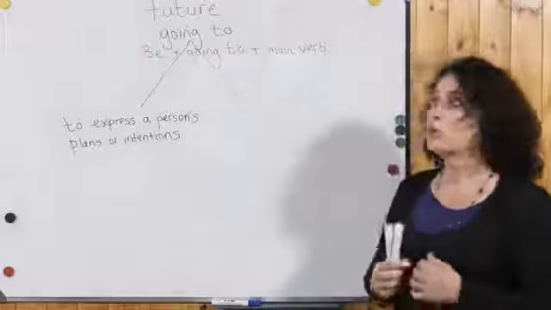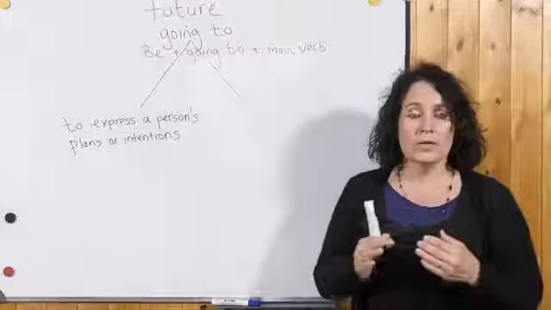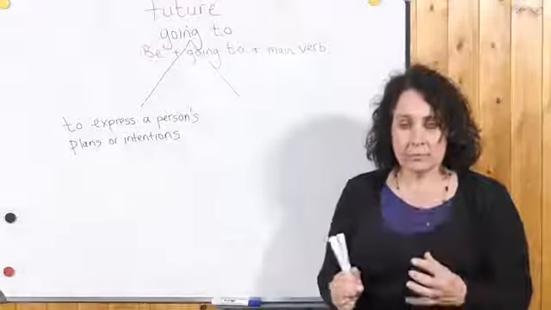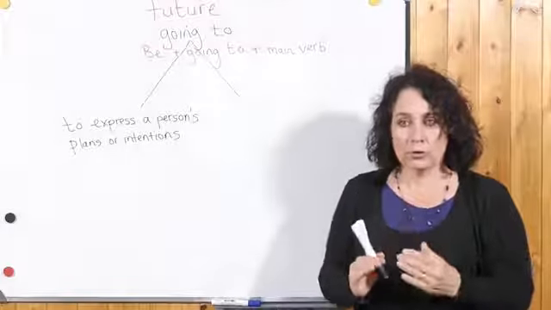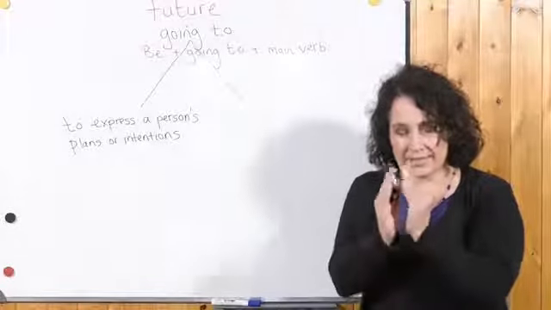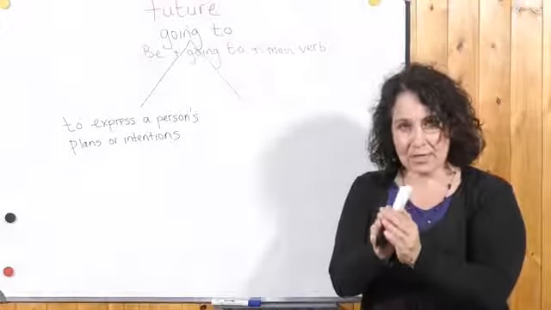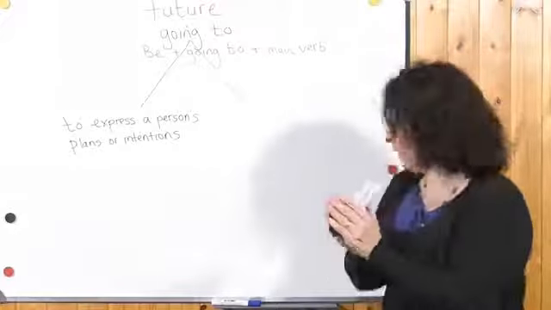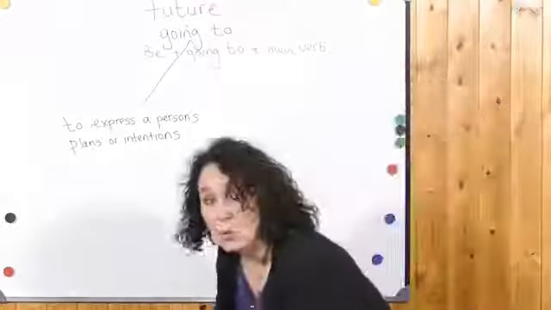We also use going to when you can see now that something is sure to happen in the future. It's going to fall.